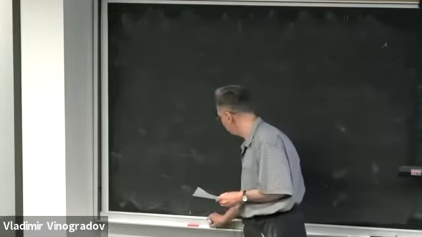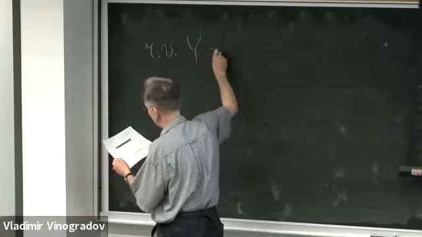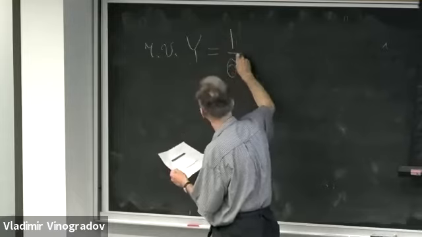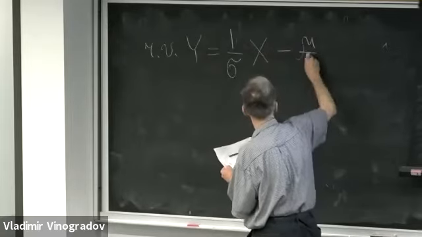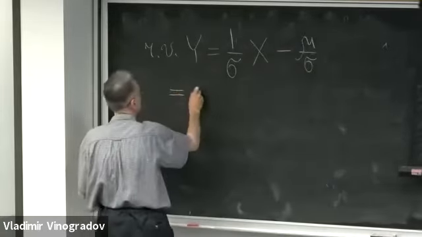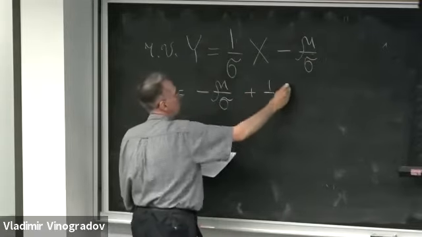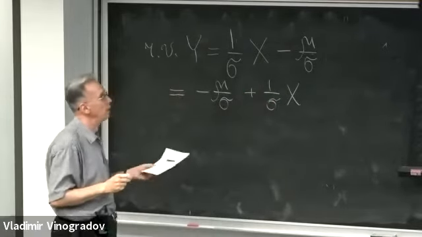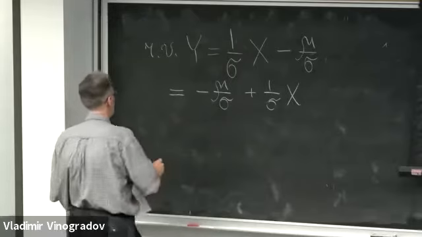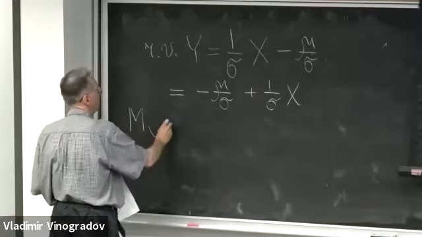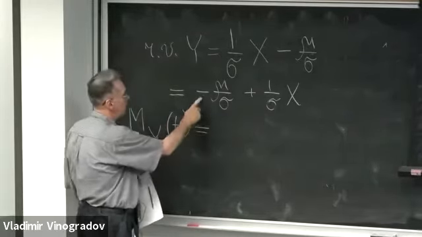So what I want to do is to represent our standardized random variable Y as 1 over sigma times our random variable X minus mu over sigma, or as negative mu over sigma plus 1 over sigma times X. And then I'm going to use the previous results that M sub Y of t is going to be equal to this.